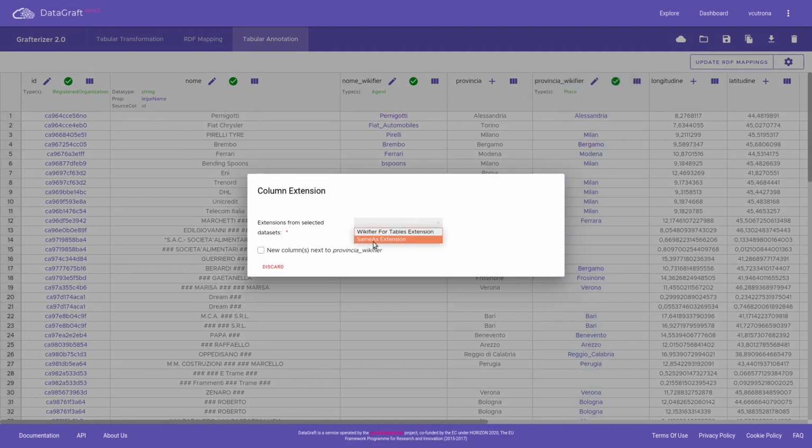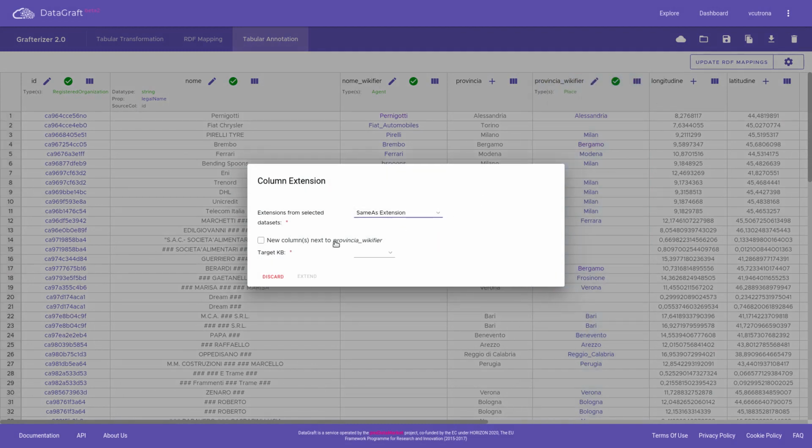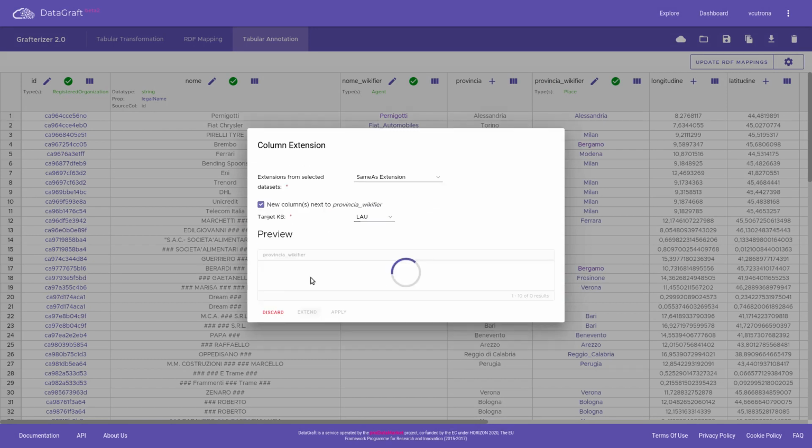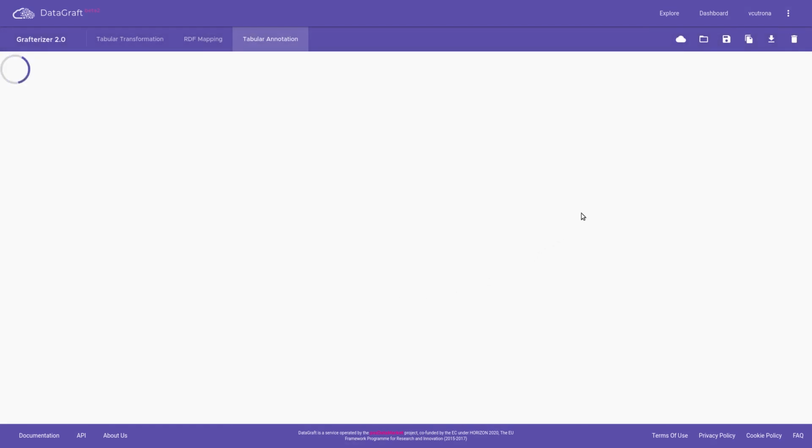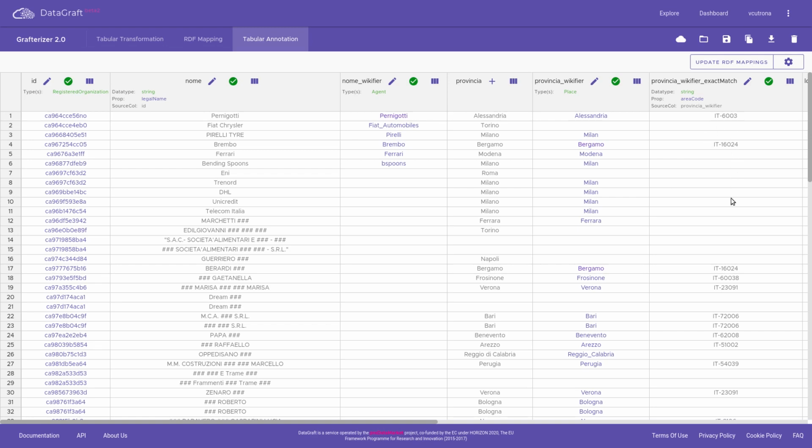For example, we use an extension service based on sameAs links to add LAU codes to the data. After clicking on the Extend button, we see the preview of the extended table. We have added LAU codes for some values in the Provincia column by using the reconciled entities in DBpedia. If we want to publish also these additional values in the final graph, we need to align this new column by specifying the right property and other information.